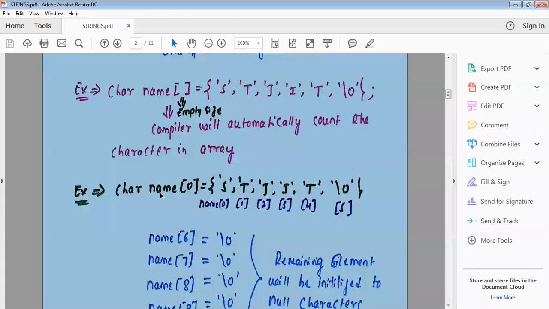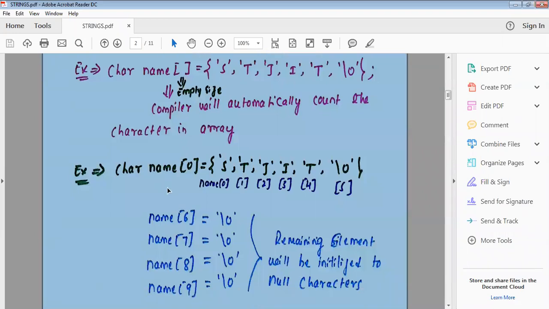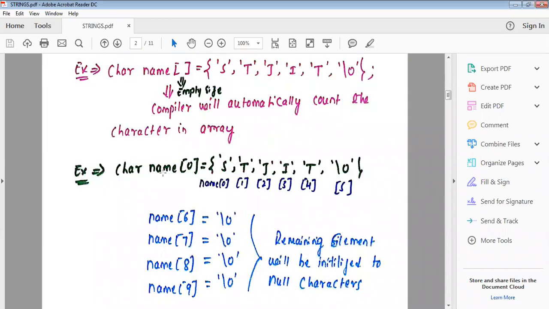Okay, next example. Another example you take here, char name. This is not a 0. This is a 10. Size 10.